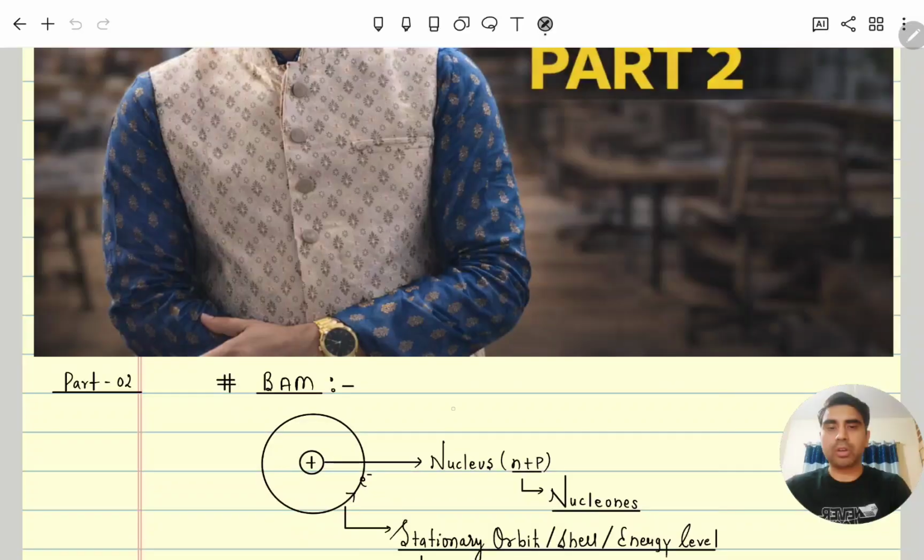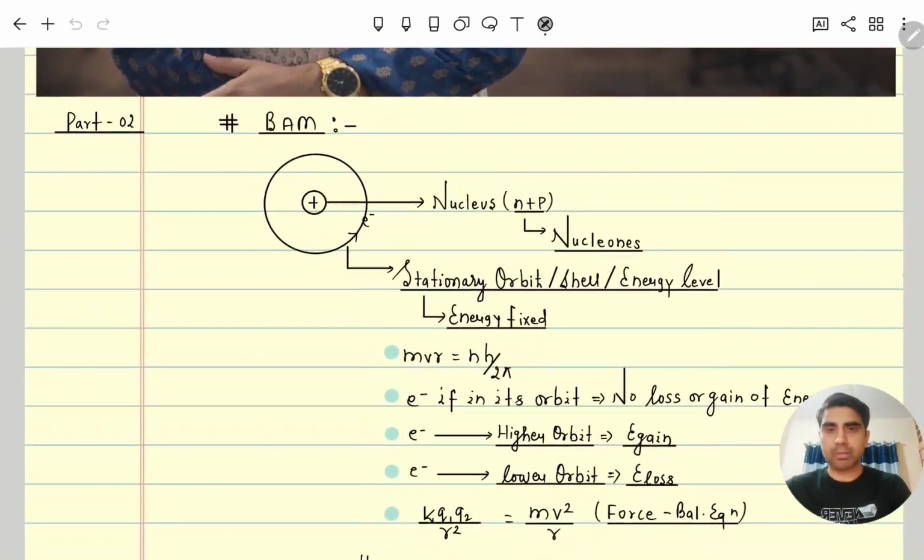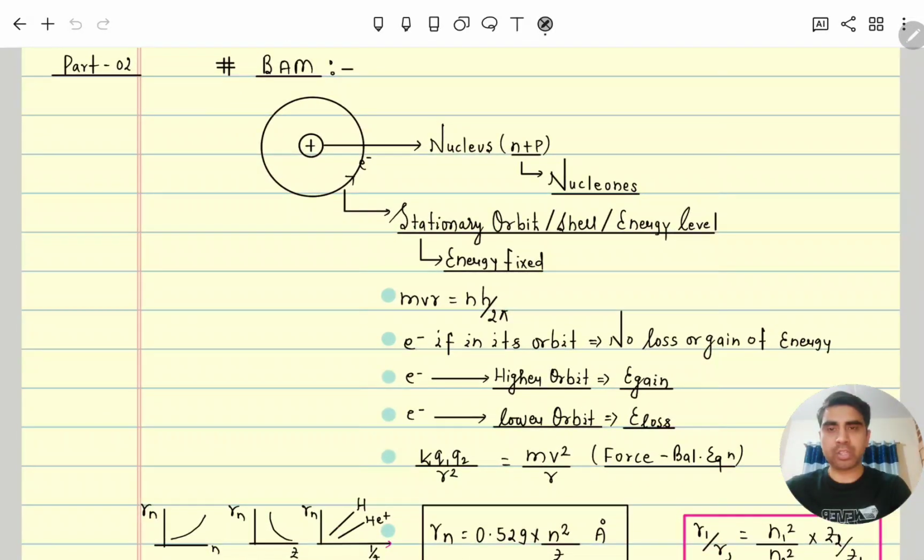Hello everyone. So in this atomic structure part 2, we will discuss the Bohr atomic model and all its formulas, and then afterwards we will discuss spectrum. In that, especially, we will study in detail line spectrum, that is, the hydrogen spectrum. So let's start.